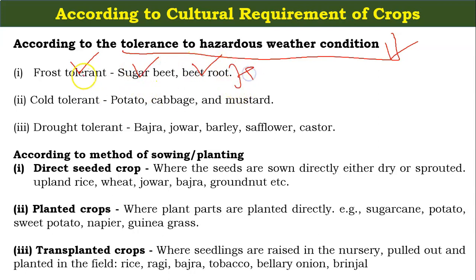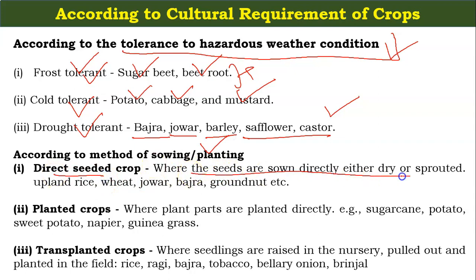Cold tolerant crops are potato, cabbage and mustard, and drought tolerant crops are bajra, jowar, barley, safflower and castor. According to the methods of sowing and planting, direct seeded crops are where the seeds are sown directly, either dry or sprouted, like upland rice, wheat, jowar, bajra, groundnut.